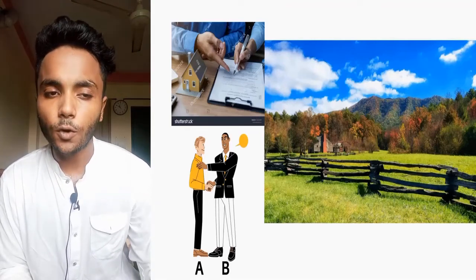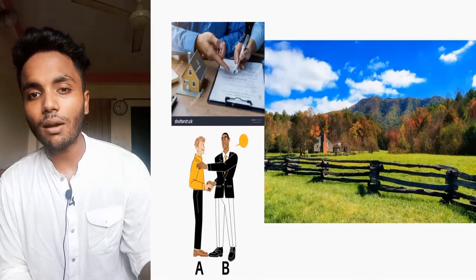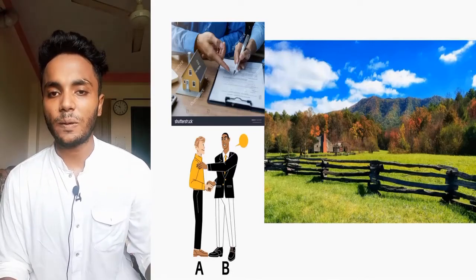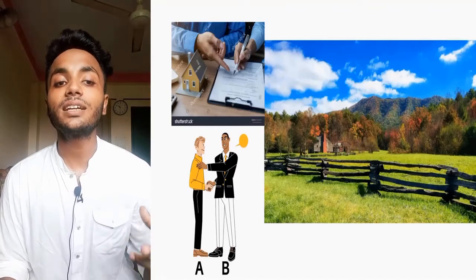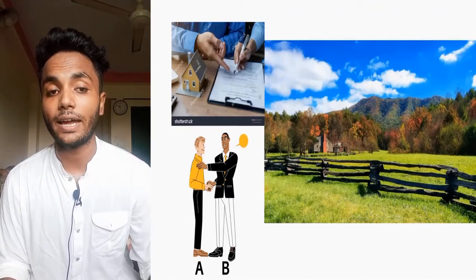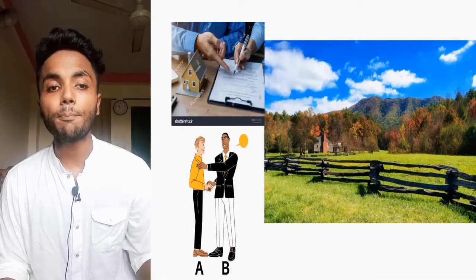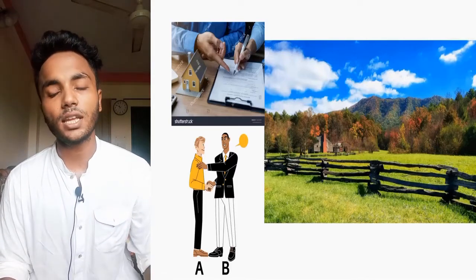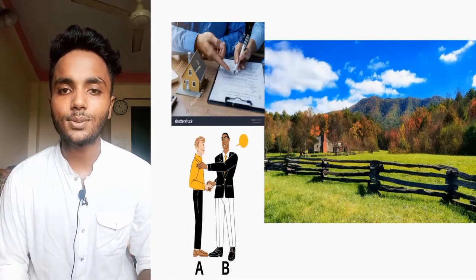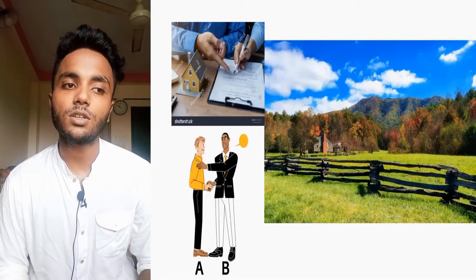Here under section 14, 2 conditions are already fulfilled. The first condition, that the whole contract cannot be performed here, and the second condition, that the portion of the contract which is left unperformed is so small here and it is not important for the enjoyment of the rest of the 98 bighas. Here both the parties can file a suit for specific performance of the contract.